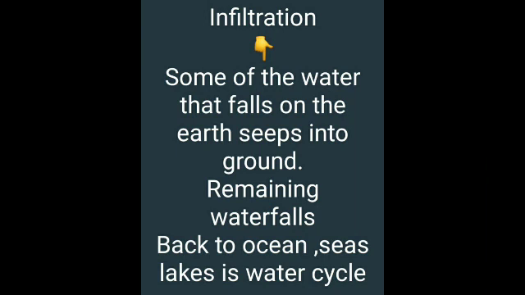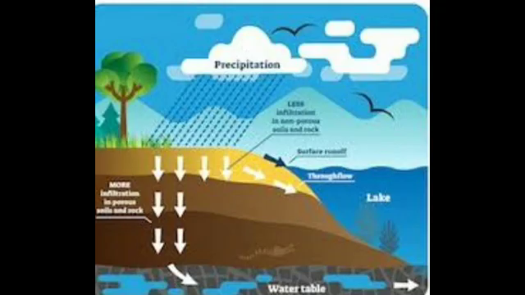The next one we are going to see is runoff and infiltration. So what do you mean by this? The fourth stage. The water either runs off into the oceans or rivers, or sometimes onto the ground surface, or sometimes it may be absorbed into the soil. That is called infiltration. Clear children?